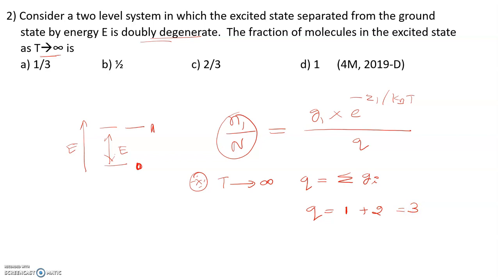Therefore, the value of Q is 3 here, right? So if I substitute these values here, what will I get? N1 by N, therefore N1 by N equal to G1.